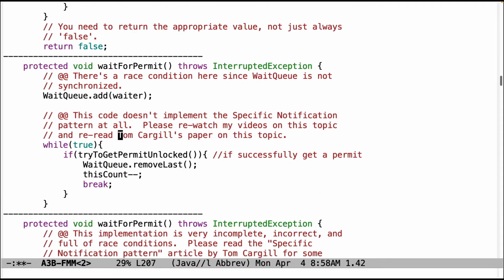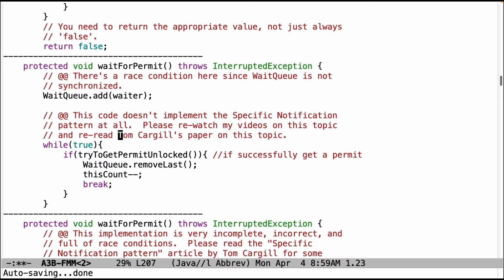Now we get to what is clearly the hardest method in the whole assignment, wait for permit. And this method is what actually implements the specific notification pattern. So up to this point, those other methods like try to get permit unlocked are trying to do the happy path. The happy path, or the fast path as it's sometimes called, is the path where there's no need to wait. But when we need to wait, that's where the tricky logic comes in.